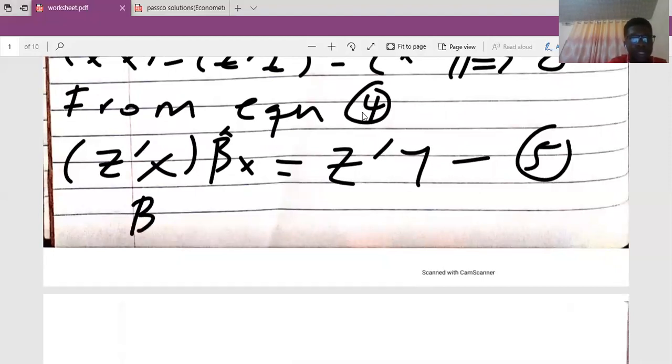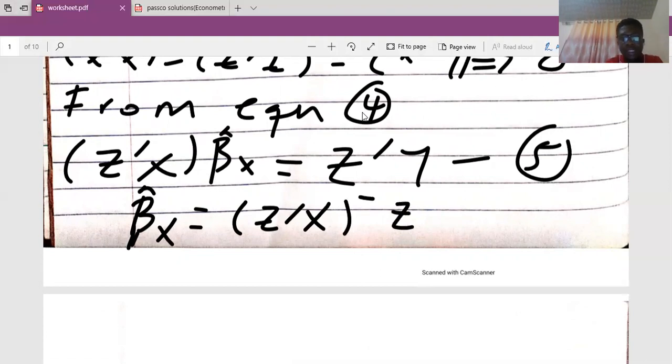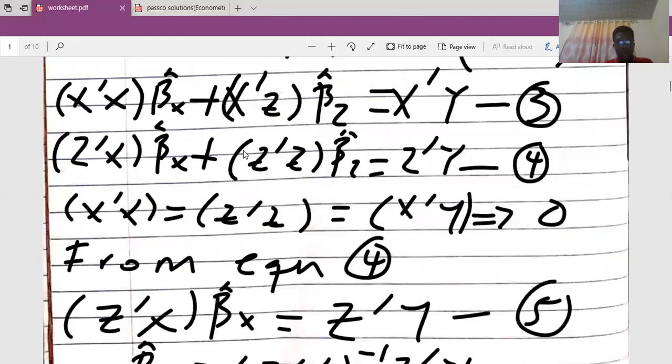Then I would have to divide through by this, and I'll get Z prime X inverse Z prime Y. Okay, so this is our instrumental variable estimator formula. This is what they asked us to derive. So this is how you go about it.